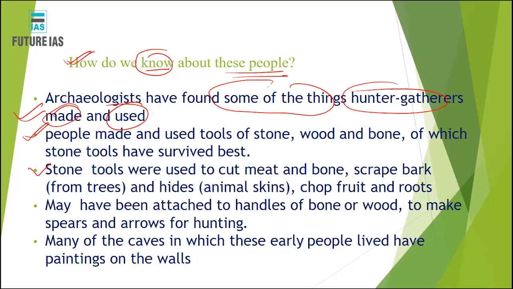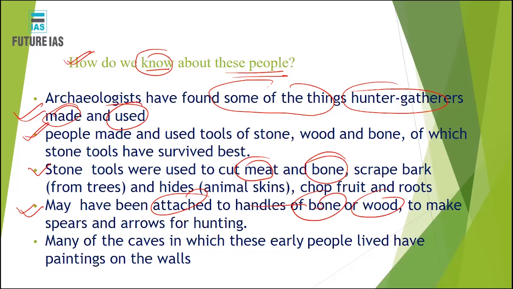Now, these stone tools used by hunter gatherers were used to cut meat, to cut bones, to scrape the bark of trees, to take out animal skins, and to chop fruits, roots, and so on. These tools would have been used this way. They may have been attached to handles of bone or wood. Sometimes, as hunter gatherers evolved over a period of time, these stone tools would have been attached to wood or bones to make spears and arrows for hunting purposes, right?